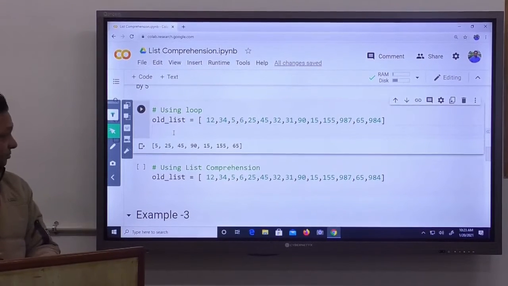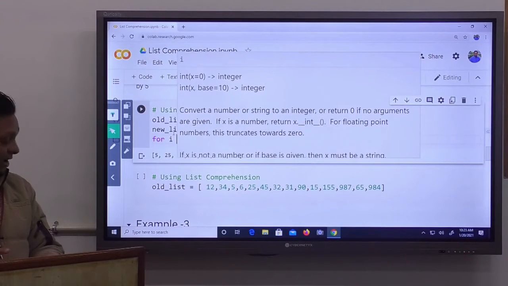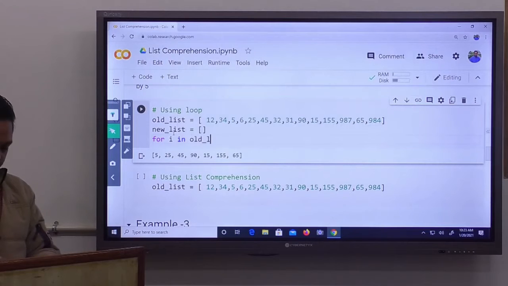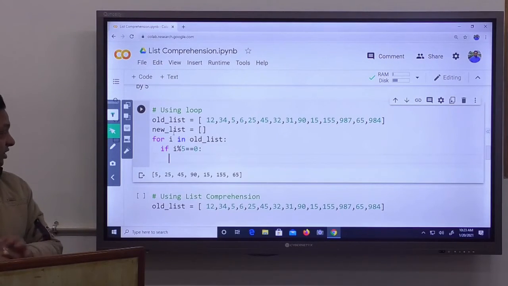So let's create a new list as an empty list. Then apply a for loop, for I in your old list. Then put a condition: if your I is divisible by 5. If this condition is met, then what will we do?